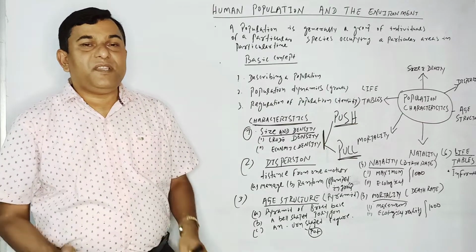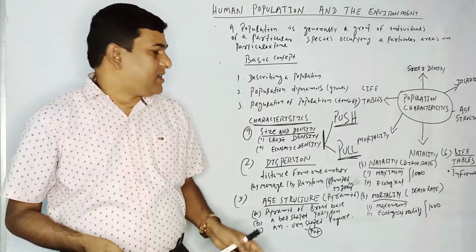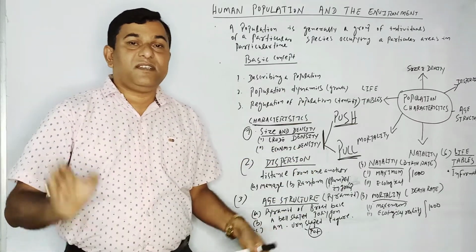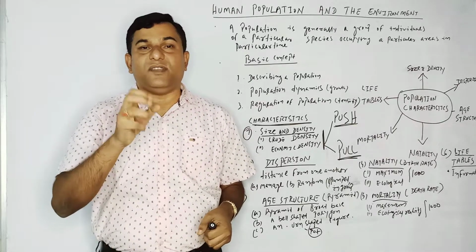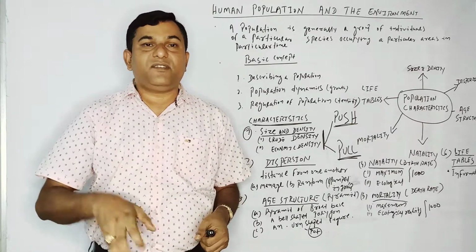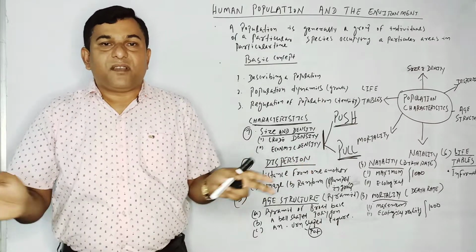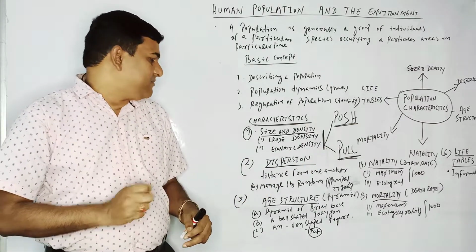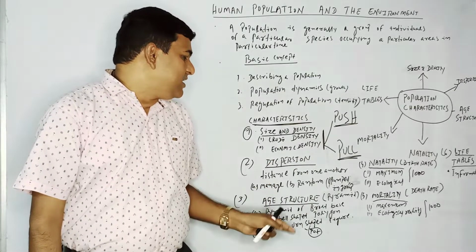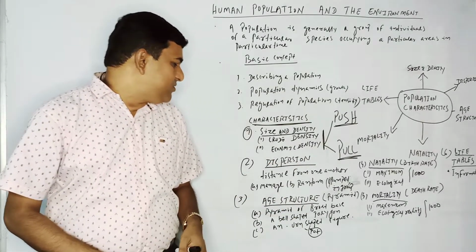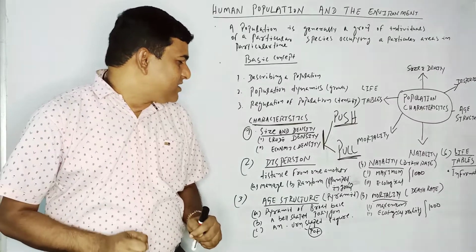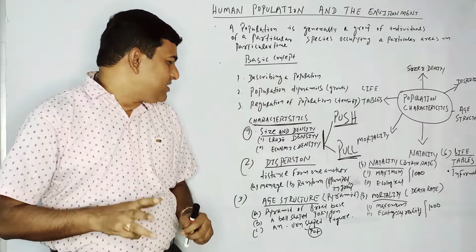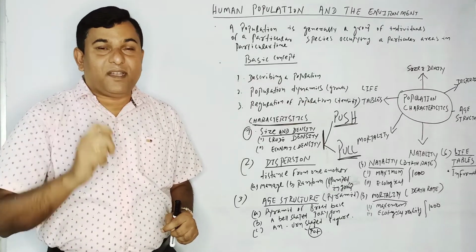That's why we know the development arises, and there is economic density due to what? Due to industrialization, due to economic growth, due to urbanization, due to market, people are coming towards that particular area. Then dispersion, that refers to distance from one another. What is that distance? And how much distance should we maintain?